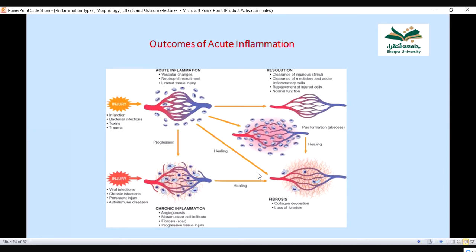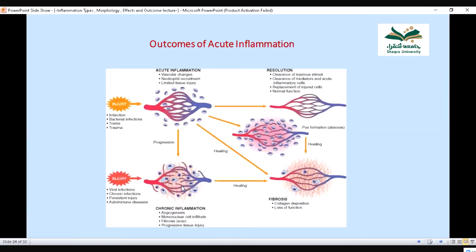Or it can go into fibrosis. Fibrosis means a lot of collagen is formed; these spindle shaped cells are all collagen. And there can be loss of function. Acute inflammation can also change to chronic inflammation.